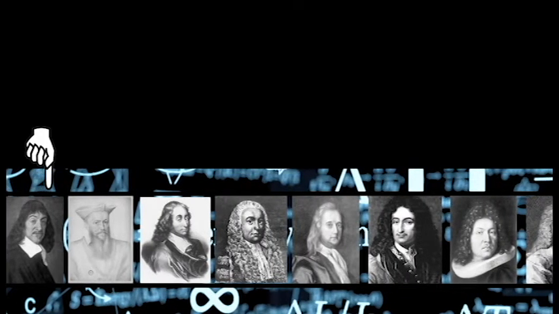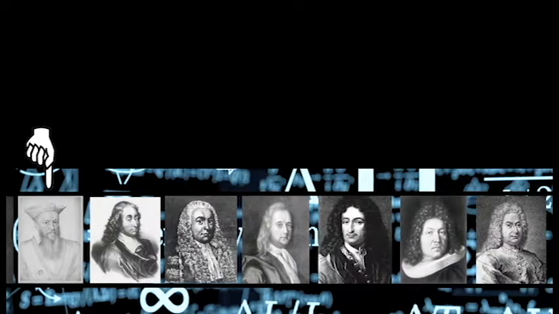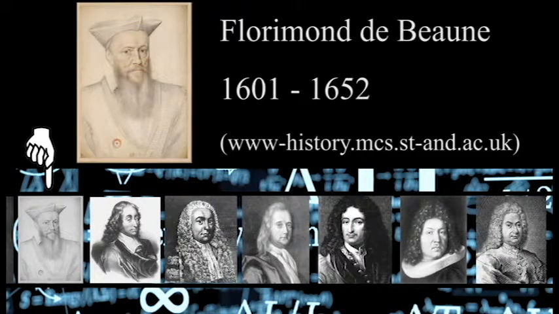Moving along, I'll speak quickly on Florimond Debaune. Debaune was a French jurist and amateur mathematician who produced the first important introduction to Descartes' Cartesian geometry. In 1649, Debaune writes a brief which contains many results on Cartesian geometry, in particular giving the now familiar equations for hyperbolas, parabolas, and ellipses.